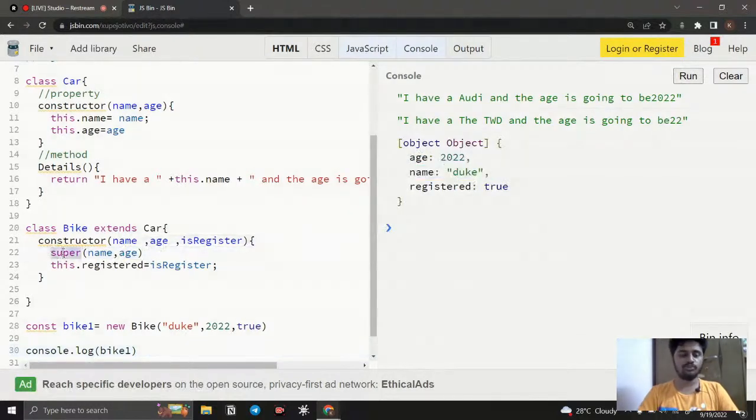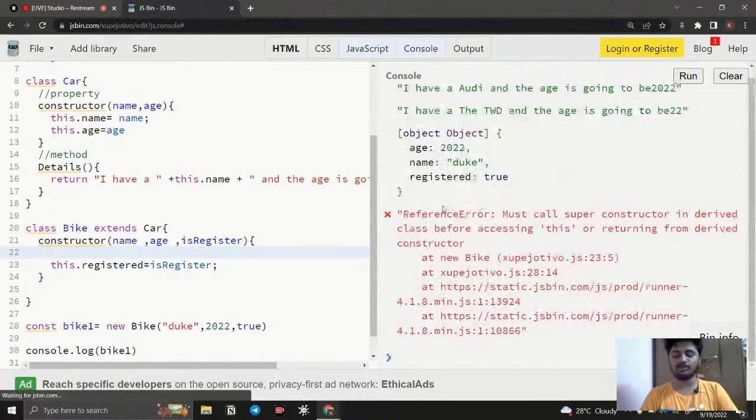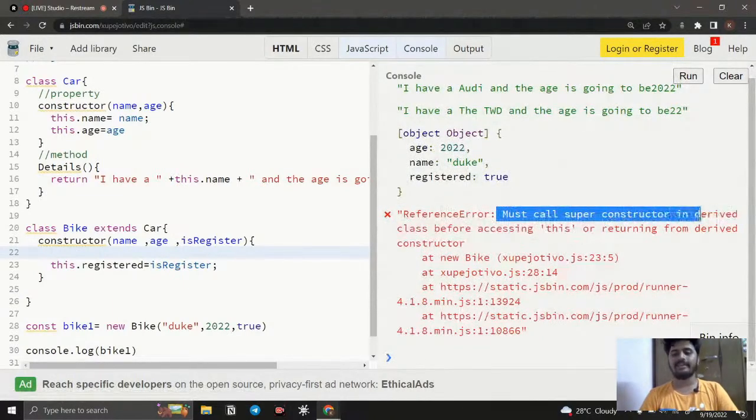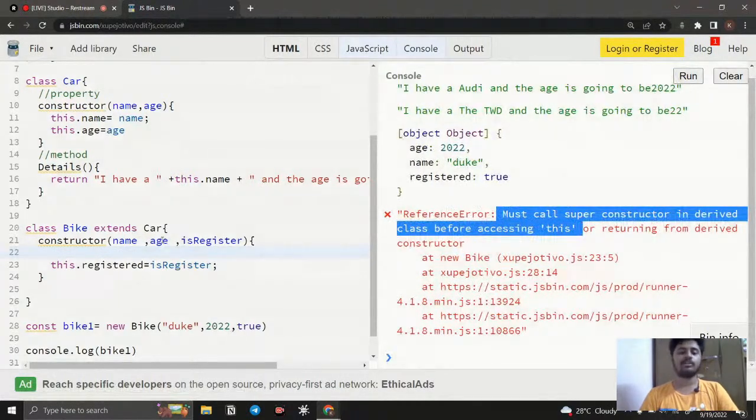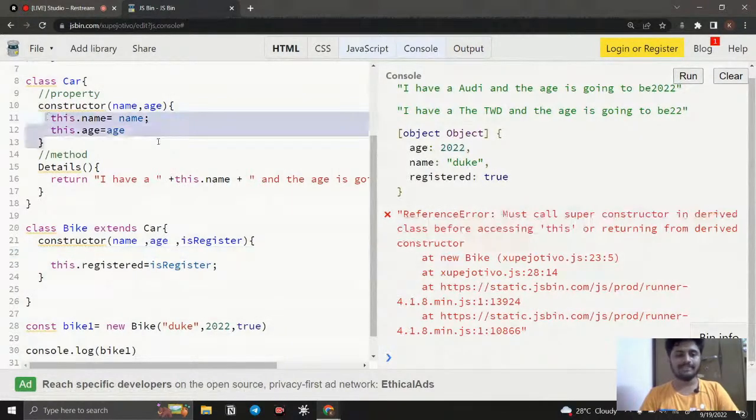If I don't use the super, you can notice that it's going to throw an error. Why? It says must call super constructor in derived classes before accessing this, which means you need to call the super function in inheritance to access what is already defined in the parent. Before accessing this, you need to call that.